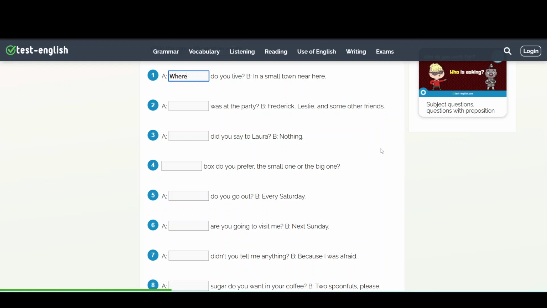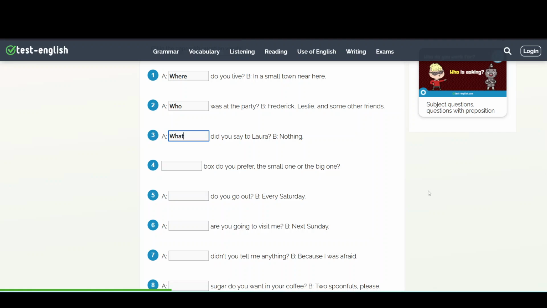Number 2. A says, blank was at the party. And B says, Frederick, Leslie, and some other friends. We need a question word to ask about people. Who was at the party? Number 3, A says, blank did you say to Laura? And B says, nothing. What did you say to Laura?